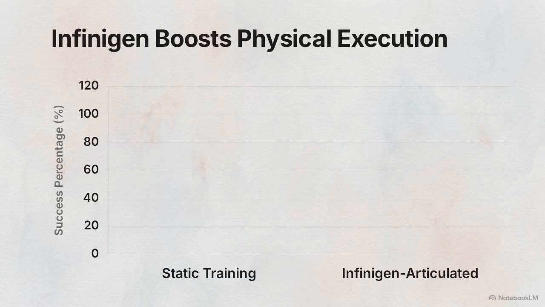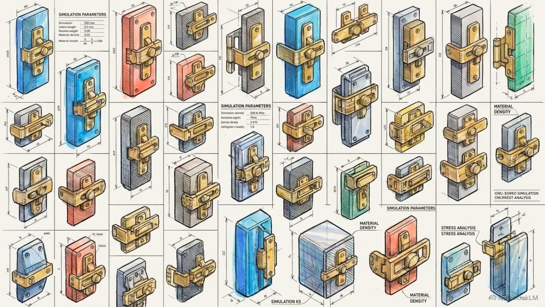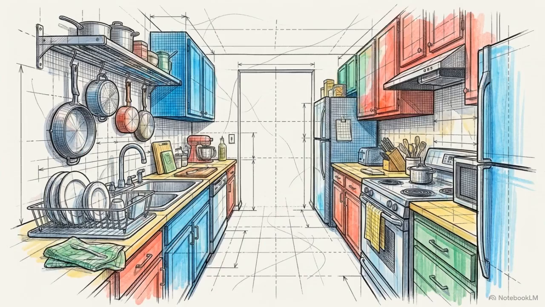This bar chart compares the sim-to-real success rates. Older models trained on limited, static datasets exhibit high failure rates in dynamic manipulation, while the models trained on the Infinigen-Articulated datasets show a massive increase in successful physical execution. The simulation parameters were so rigorously generated and varied that to the AI's neural network, physical realities simply felt like another procedural variation it had already solved.